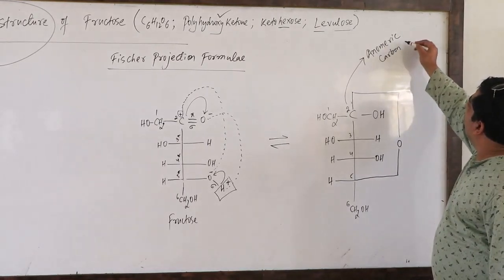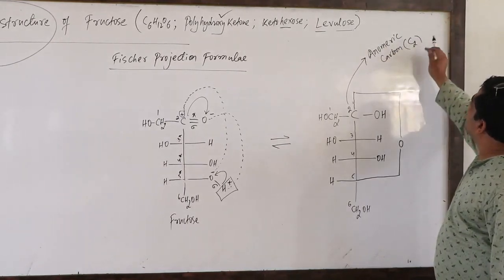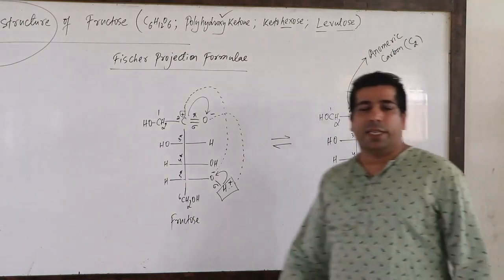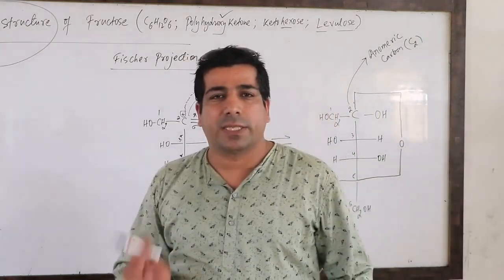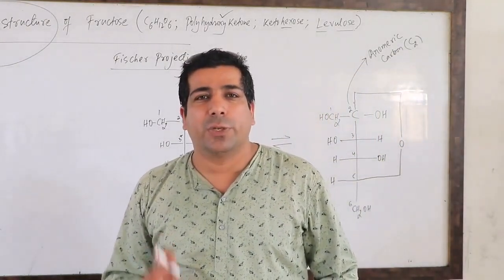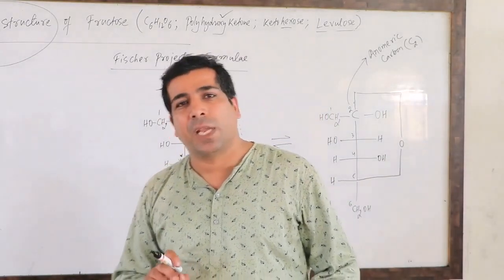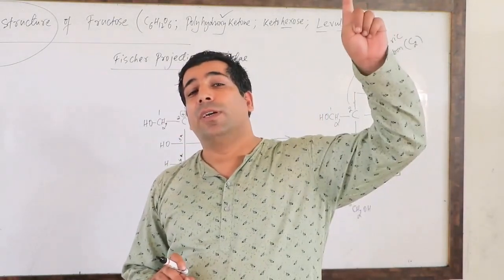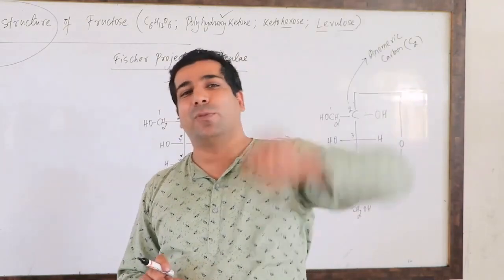Remember, it is carbon number second in case of fructose, because carbon number second in fructose is a ketonic functional group. In glucose, first group was aldehyde, so first carbon was anomeric carbon.